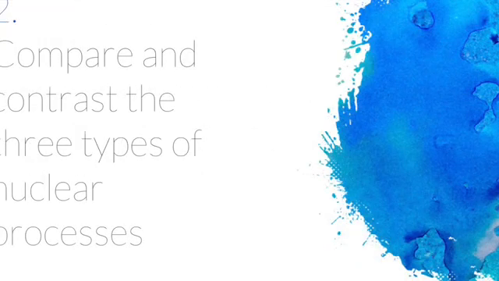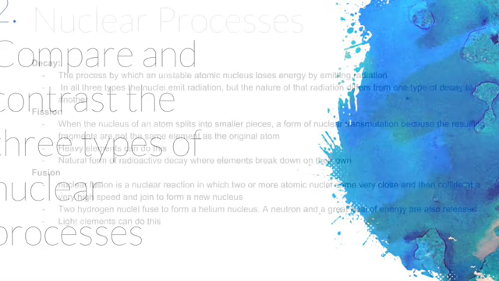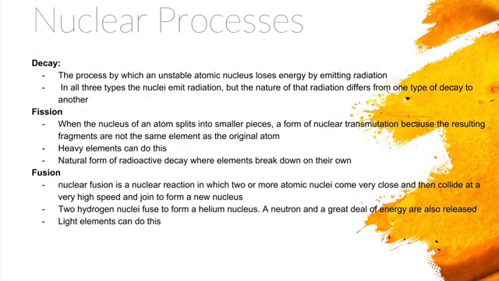We have just received news. Compare and contrast the three types of nuclear processes. Decay is the process by which an unstable atomic nucleus loses energy by emitting radiation. In all three types, the nuclei emit radiation, but the nature of that radiation differs from one type of decay to another. There's alpha particle, beta particle, and gamma rays.